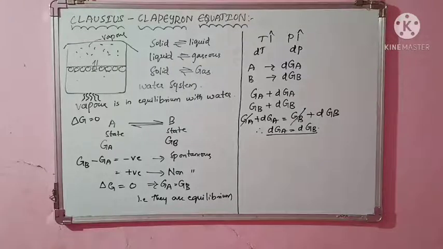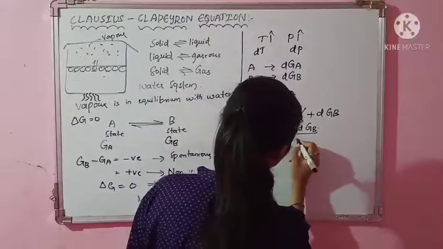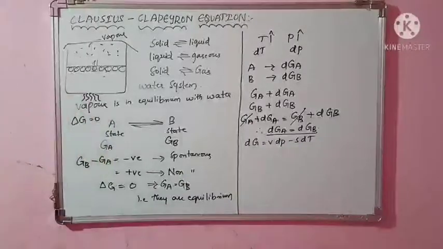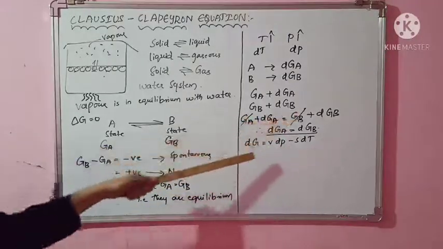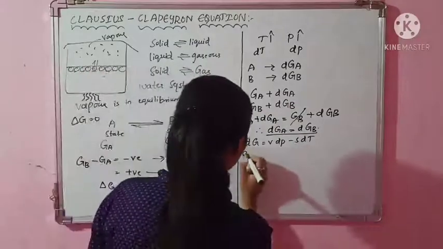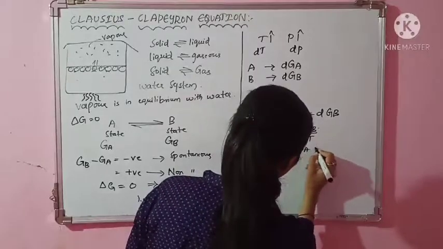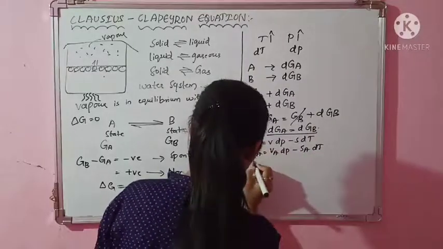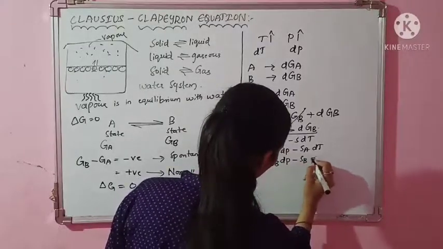Clear? Now we have to consider another part. You already know one of the important thermodynamic equations. What is that? dG is equal to VdP minus SdT. Maxwell's equation, one of the thermodynamic equations we can take. For this, we will apply it once to dGA and once to dGB. If this expression is applied to dGA, then you can expect VA into dP minus SA into dT. This will be the one equation. And for dGB, it turns out to be VB into dP minus SB into dT.